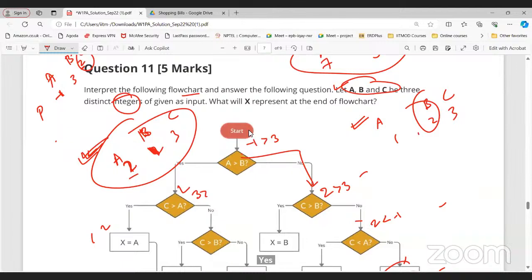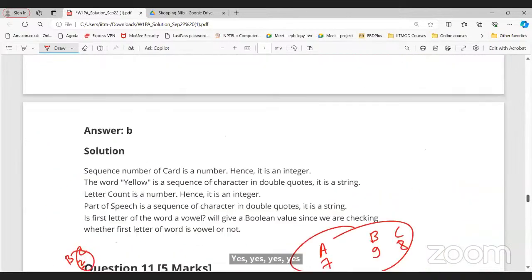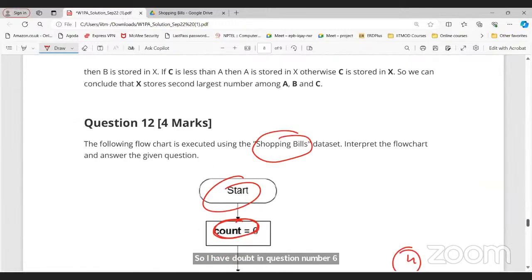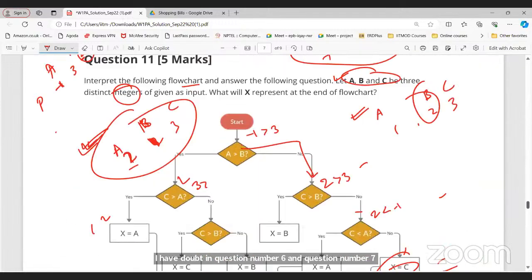Excuse me, sir. I have a doubt in question number 6 and question number 7. If you could go back, because I joined late. Okay. One small doubt regarding the dataset, sir. Okay, tell me.